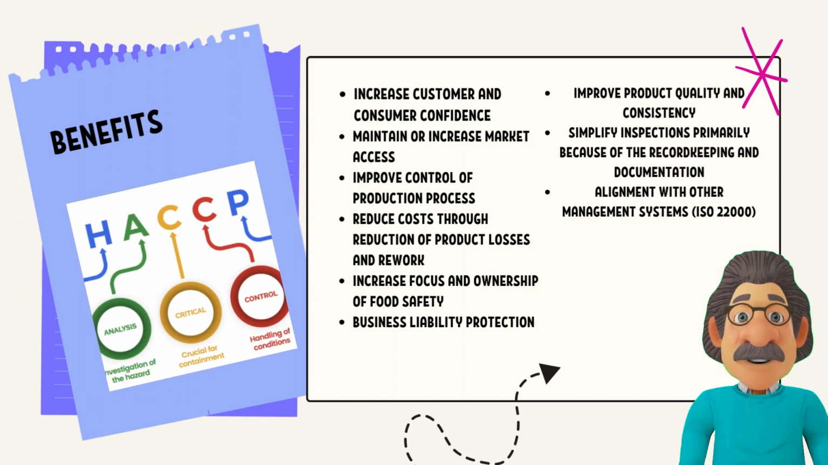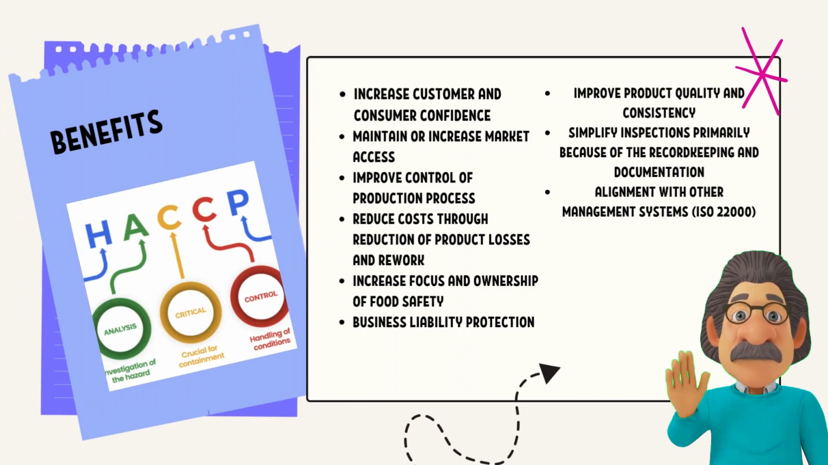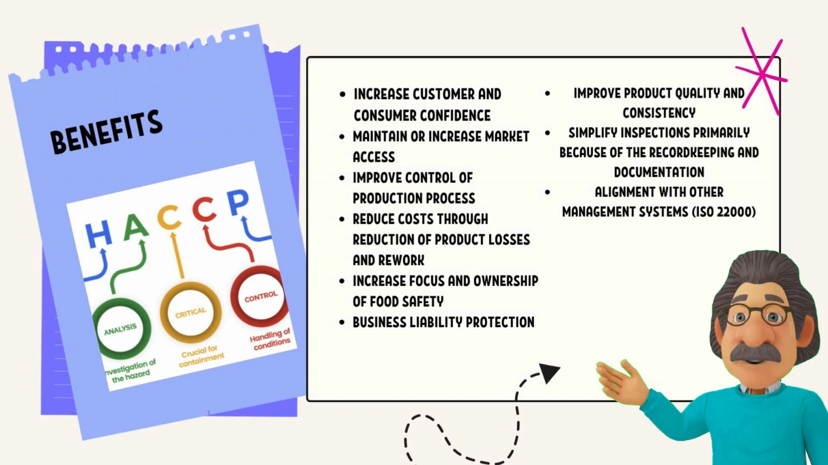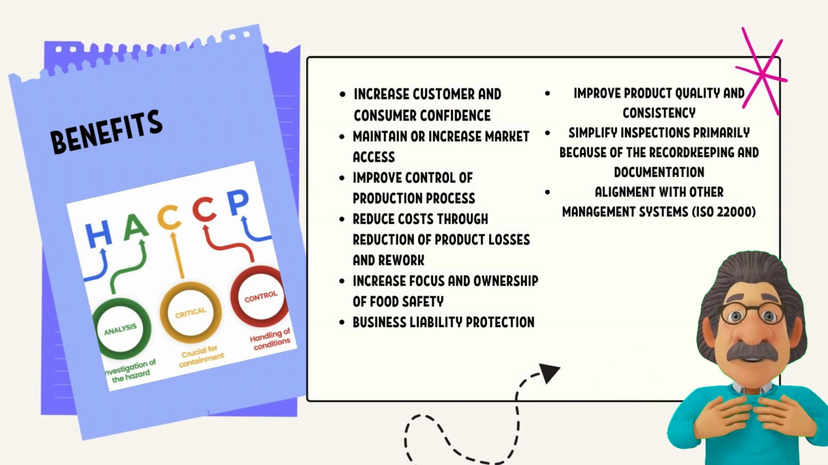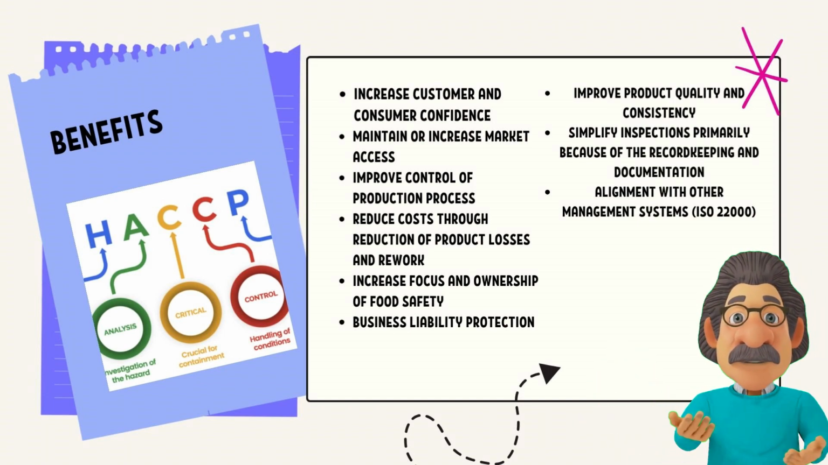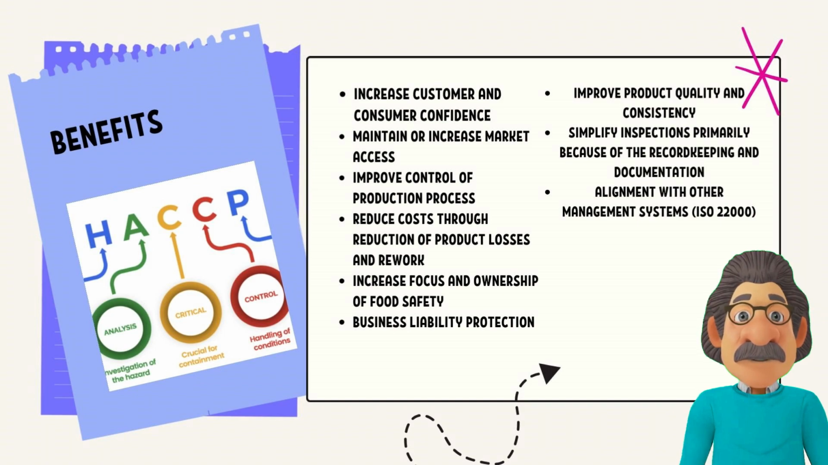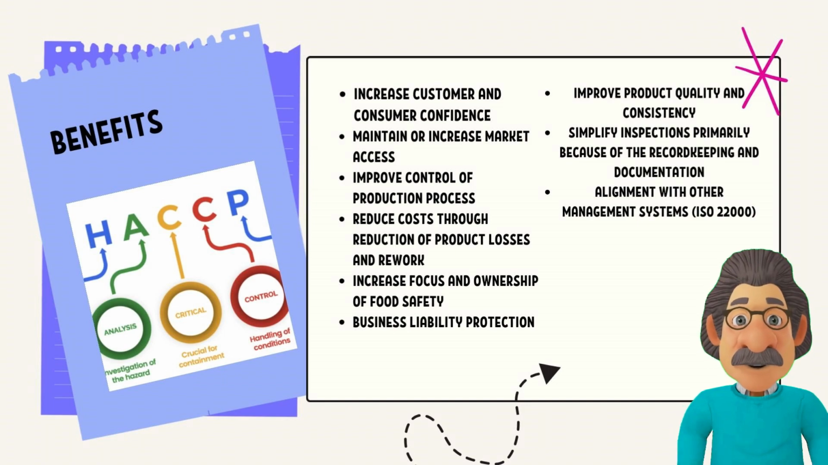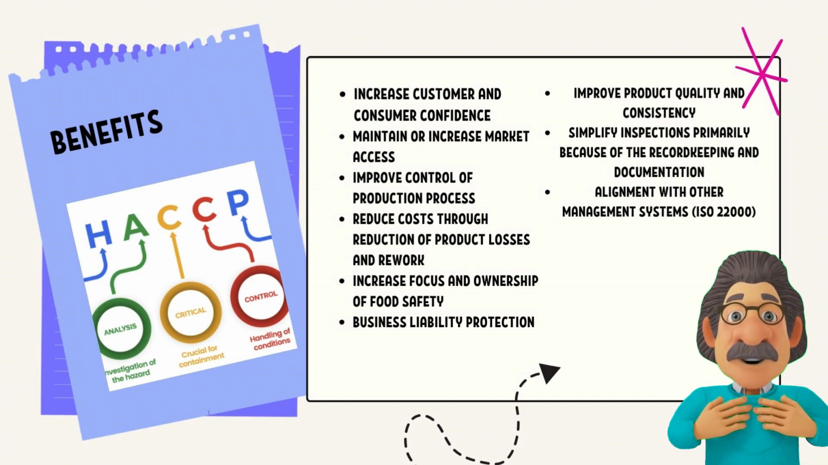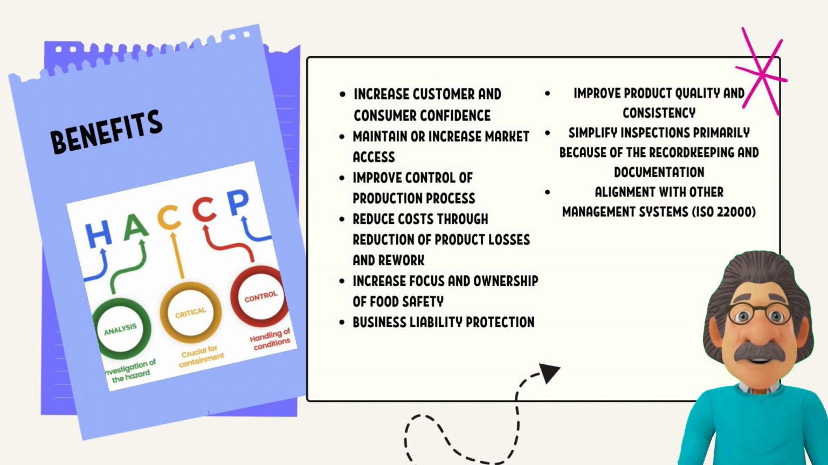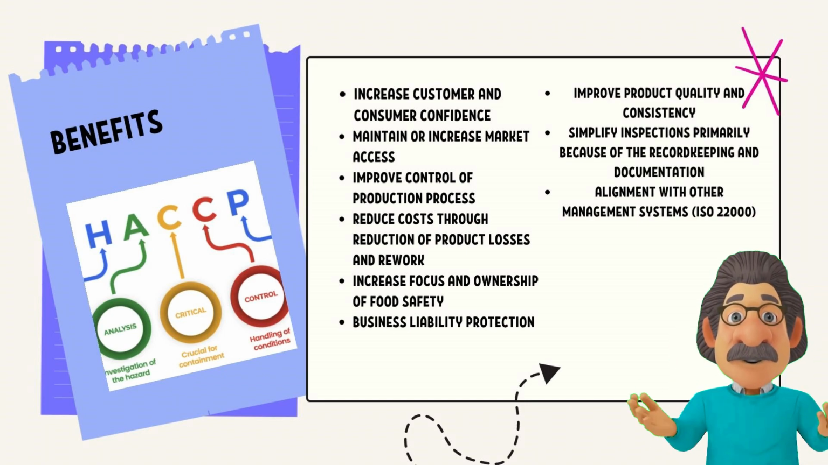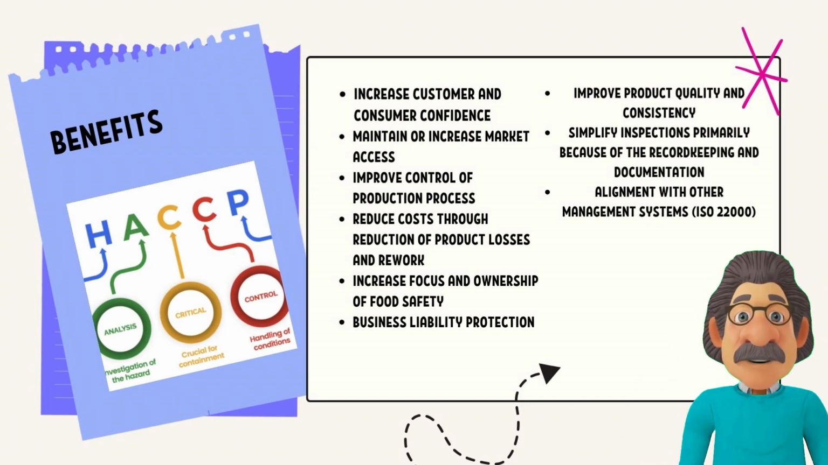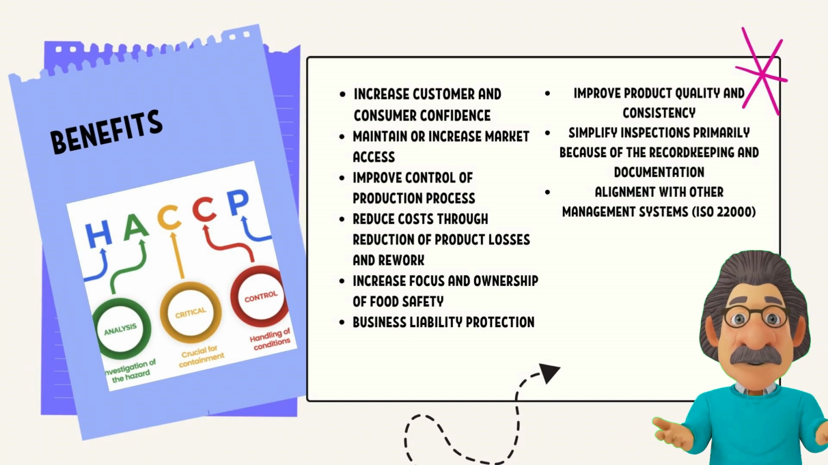The benefits that we can get from HACCP are increased customer and consumer confidence, maintain or increase market access, improved control of production process, reduced costs through reduction of product losses and rework, increased focus and ownership of food safety, business liability protection, improved product quality and consistency, simplified inspection primarily because of the record keeping and documentation, and lastly, alignment with other management systems.